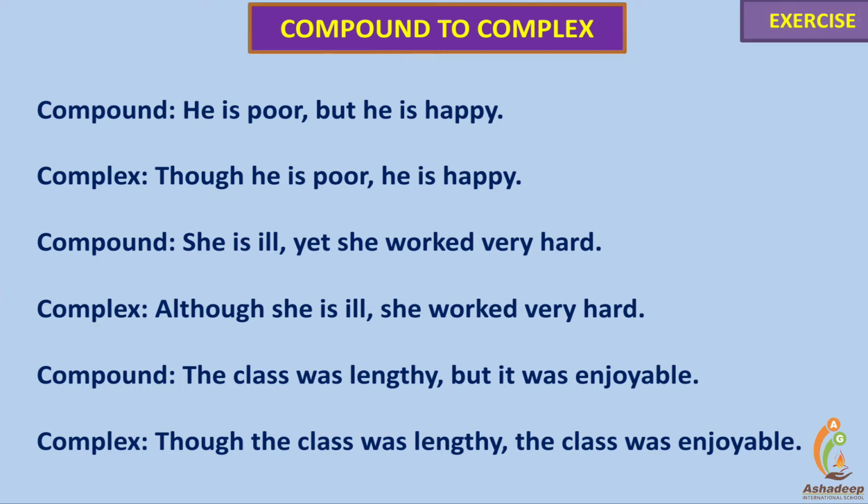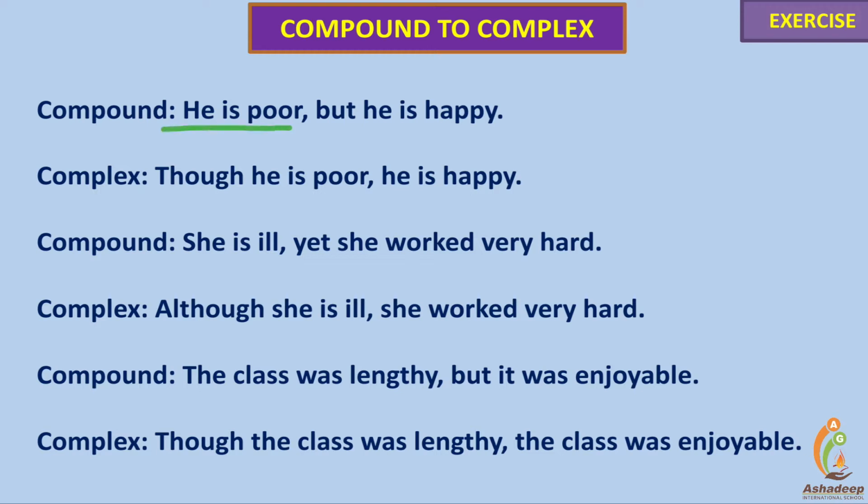So, while converting a compound sentence into a complex sentence, we need to keep in mind that one clause should be a dependent one. We will convert one independent clause into a dependent one, and the conjunction will be replaced from coordinating to subordinating conjunction. How? Let us study a few examples.